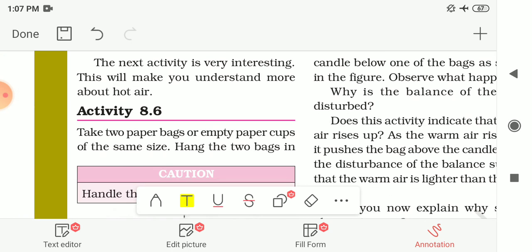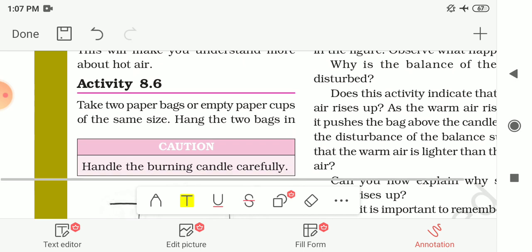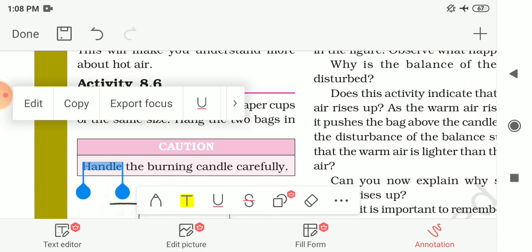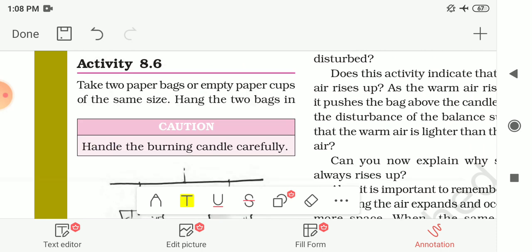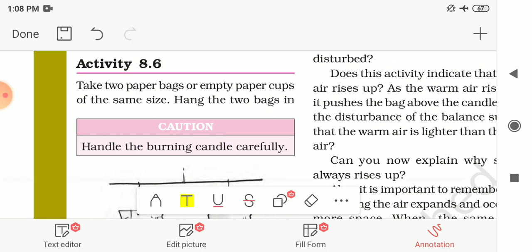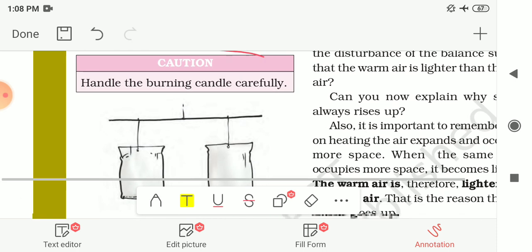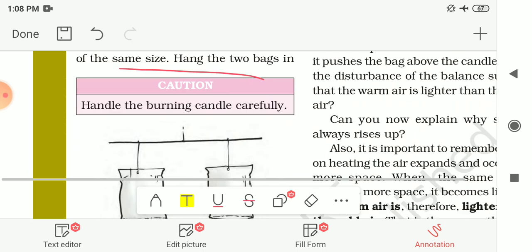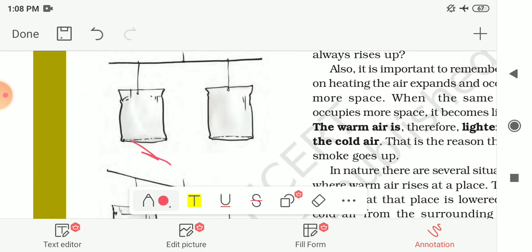Here the next activity is given to you, that is very interesting, and this will help you understand more about hot air. Activity number 8.6. For this you require 2 paper bags or empty paper cups of the same size, and hang them in the inverted position, so their mouths will face the floor, on the two ends of a stick. This stick can be either wooden or metal.